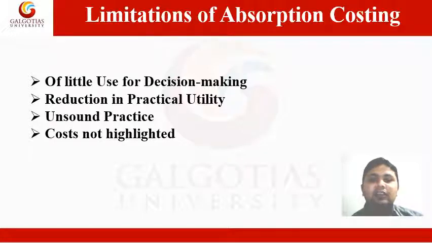Second limitation is reduction in practical utility. This method employs a highly arbitrary method of apportionment of overhead. This tends to bring reduction in the practical utility of cost data for control purposes.